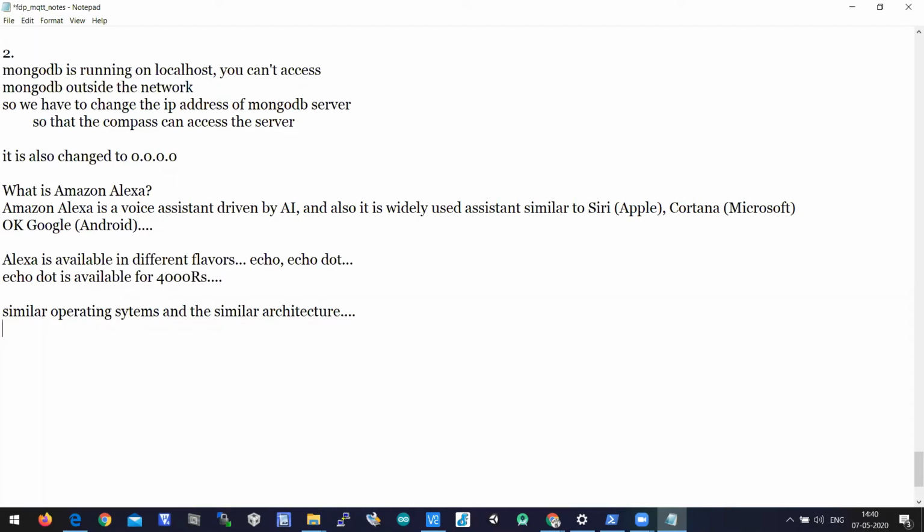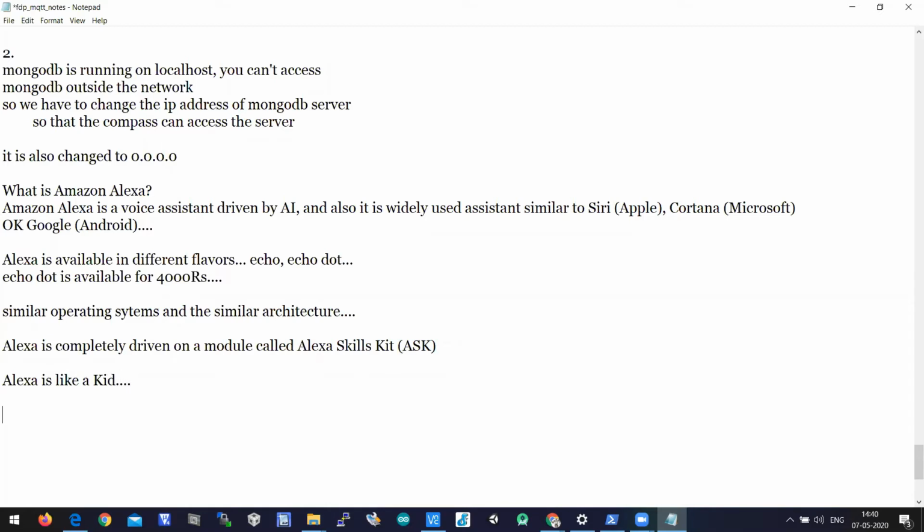And Alexa is completely driven on a module called Alexa Skills Kit, which some people call ASK. So by using this Alexa Skills Kit, they train Alexa, because Alexa is like a kid.